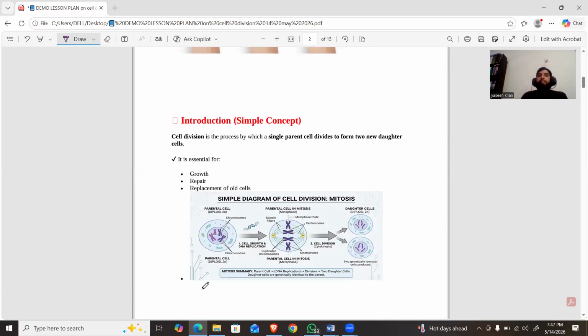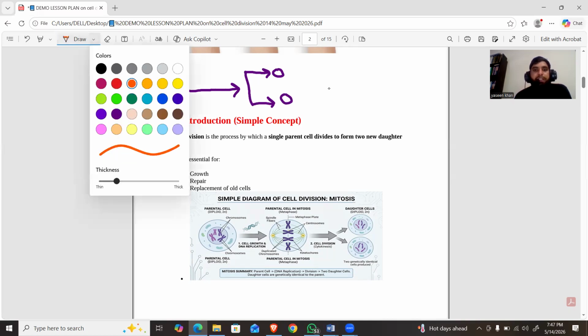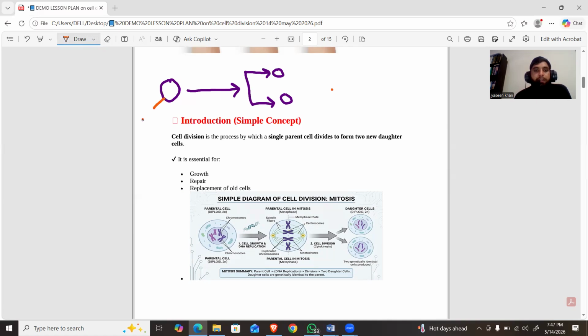So what is cell division? In simple words, we can say cell division is a process in which a single cell is divided and it produces daughter cells. This process refers to cell division. A cell which has the ability of division is called a parental cell. So this is the parental cell.